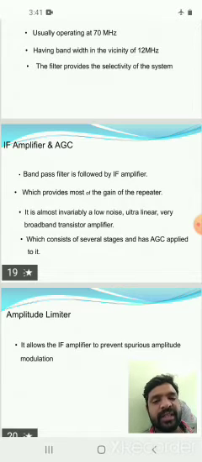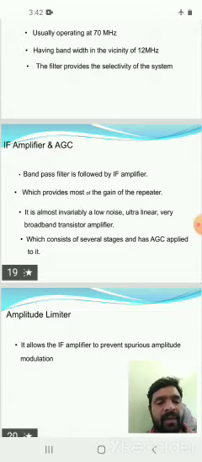The intermediate frequency is amplified by the IF amplifier, which provides most of the gain of the repeater. The IF amplifier also contains AGC, automatic gain control. It is almost invariably a low noise, ultra linear, very broadband transistor amplifier, which consists of several stages and has AGC applied to it. Here, AGC, automatic gain control, is used to control the gain of the received signals. So this is the IF amplifier and AGC.